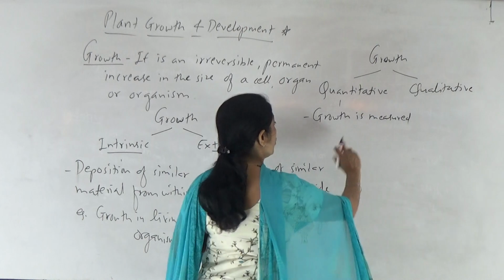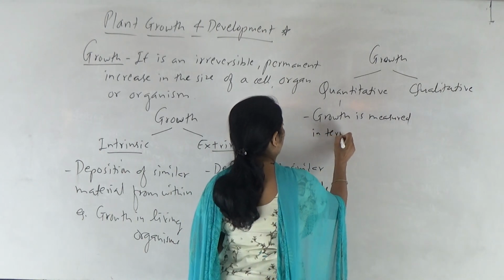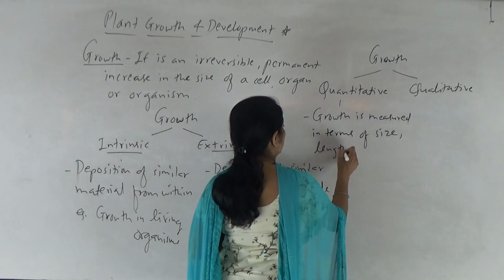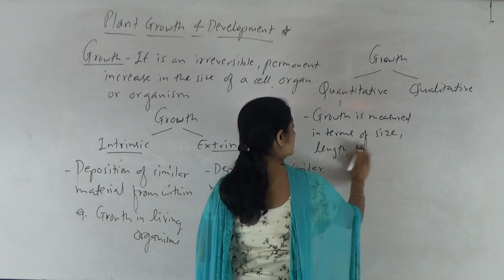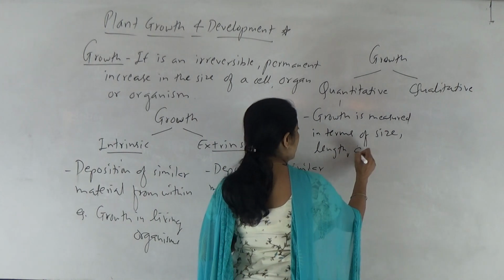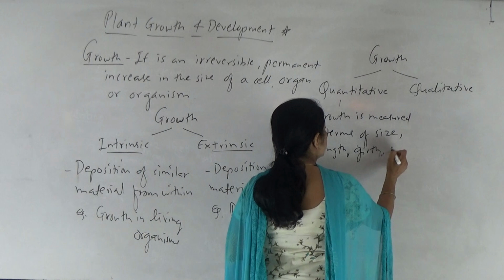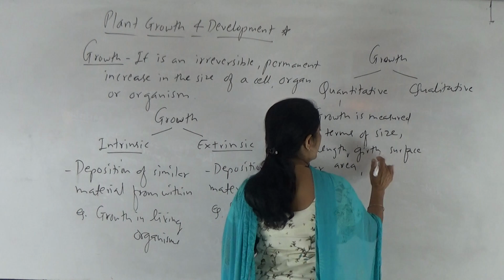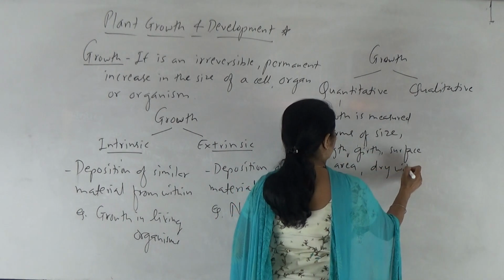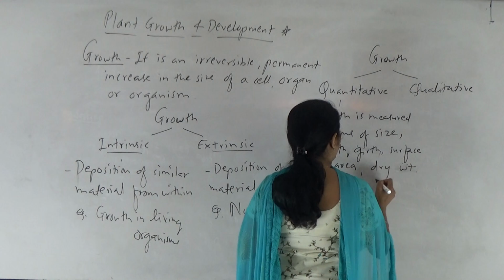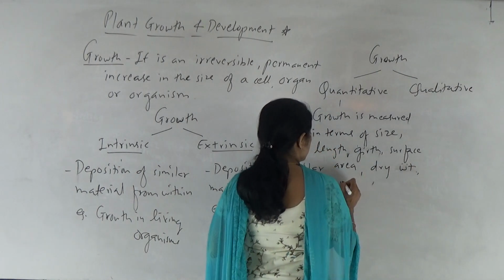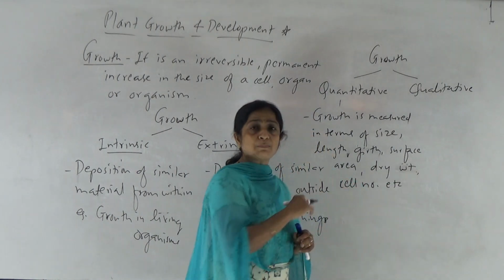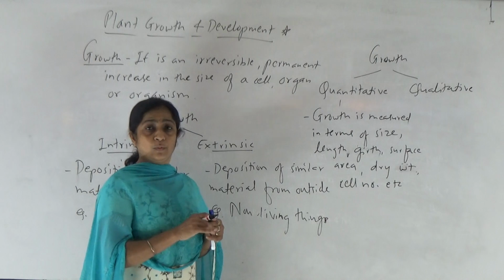So growth is measured in terms of size, length or height, girth, surface area, dry weight, cell number, etc. This aspect of growth is known as quantitative growth.